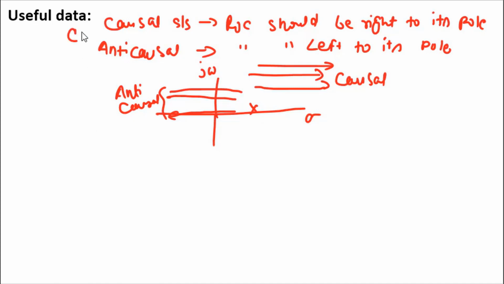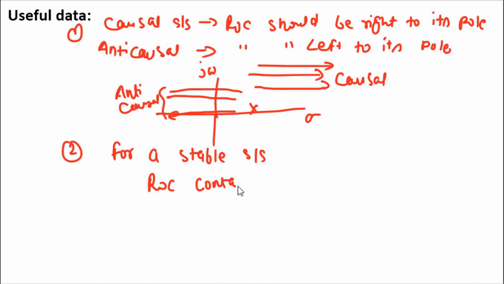Now, this is the first useful data for this question, and the second useful data is: for a stable system, the ROC should contain the j omega axis. Then it will be a stable system.